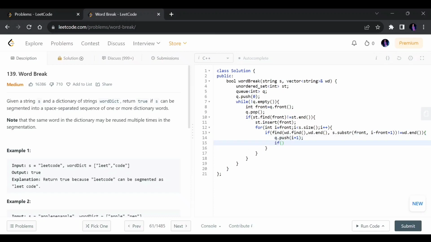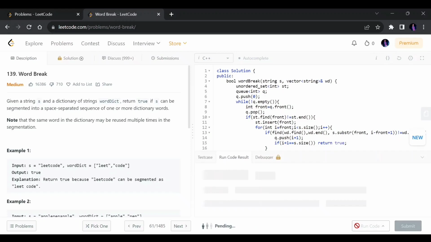But if at any time this next element is equal to the size of the string, meaning the last ending point of the string, then I got one possibility of partition where each partition is present in the list, so I can simply return true. But if this is not true, there is no such partition that satisfies this condition, so I can simply return false. So let's try to run this.